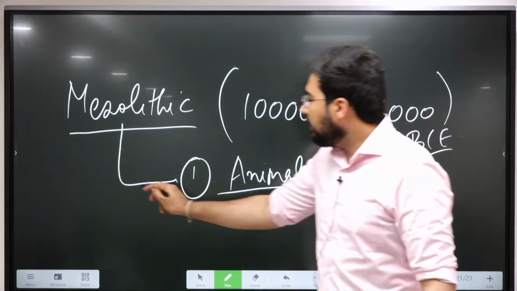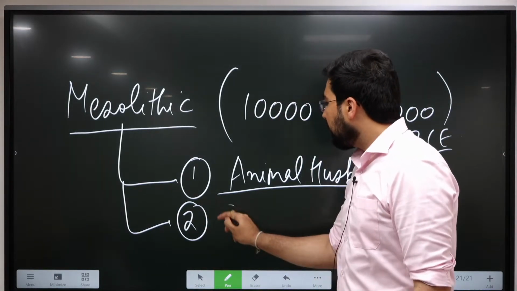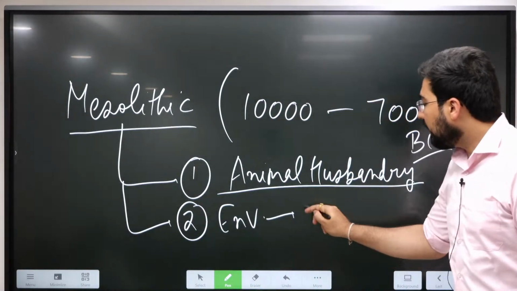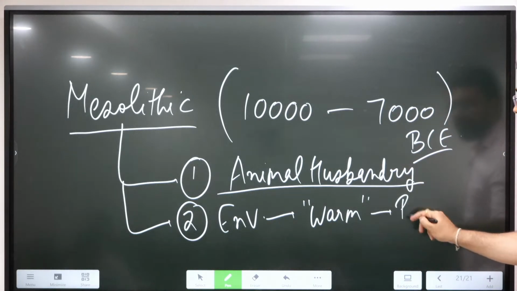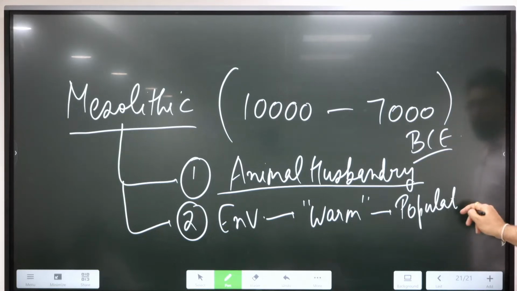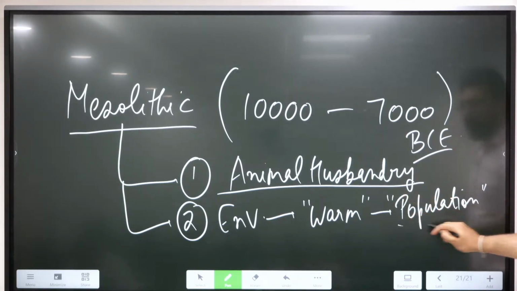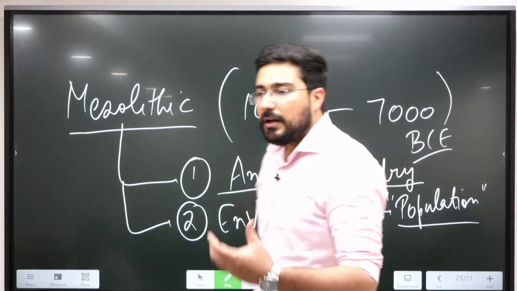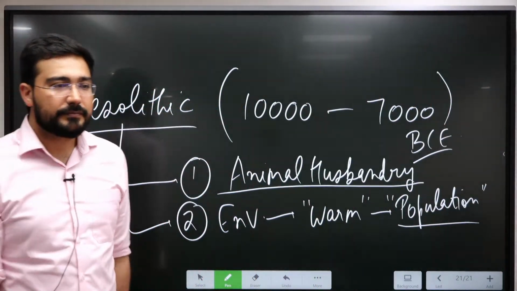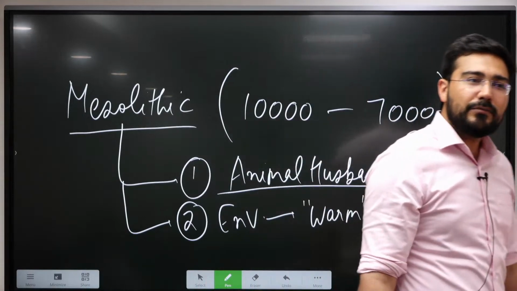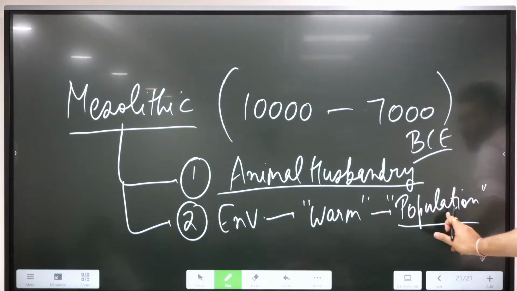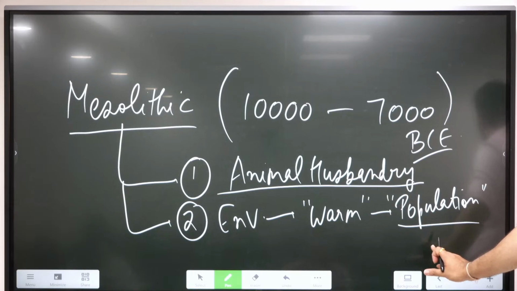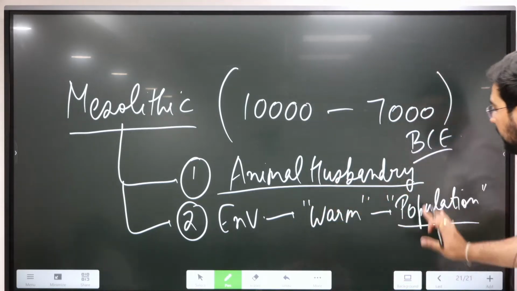This was the period where the general environment of Earth became warmer. This led to a rise of population. As all of you can see, Canada is such a vast country, but how many people live there? Compared with India there is a big difference, even though India is smaller. So whenever we have a good climate, we are always going to have more population. And this was the reason.